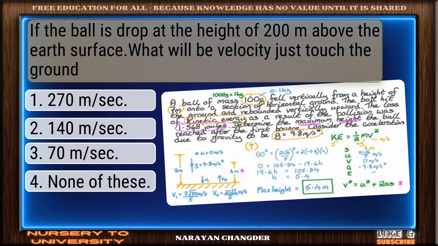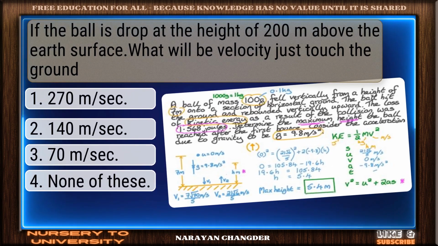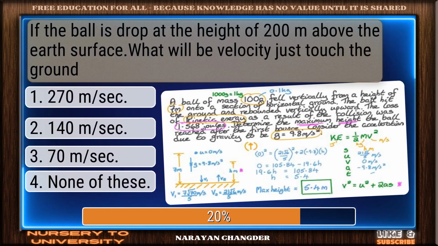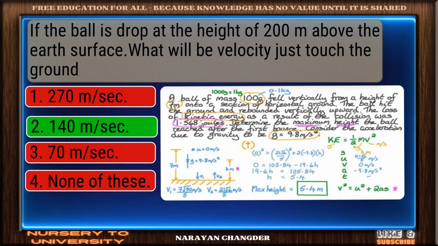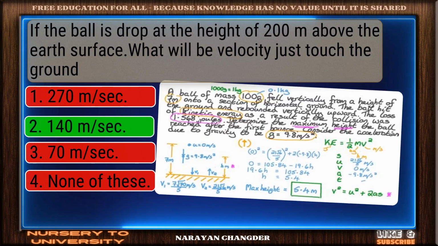Question number 30. If a ball is dropped from a height of 200 m above the Earth's surface, what will be its velocity just before it touches the ground? Well reasoned. 140 m/s is the correct choice.